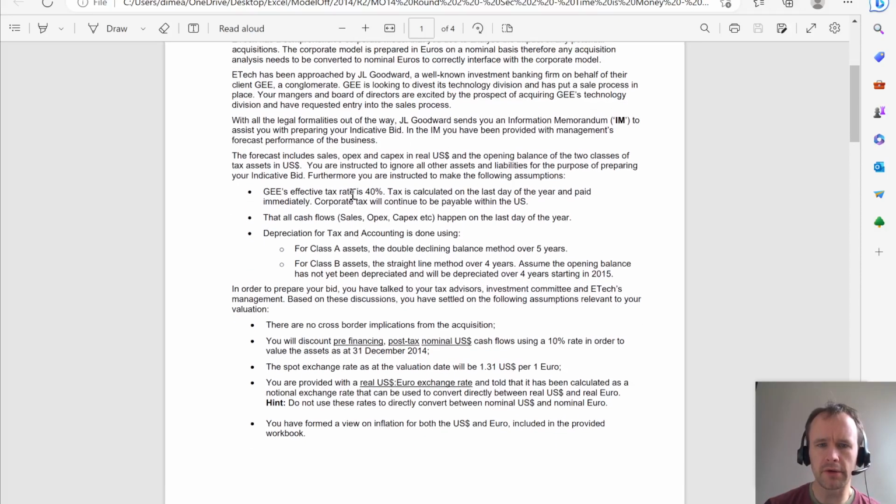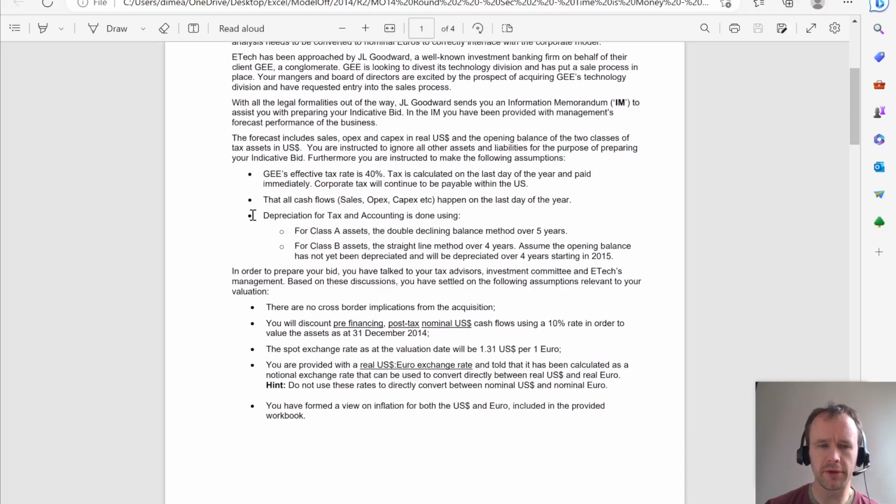And we're told that's already in there. All cash flows happen on the last day of the year. Taxes are calculated on the last day of the year and paid immediately. So in other words, there's no kind of deferred anything, and all timings are year end, which is relevant when we come to the discounting.